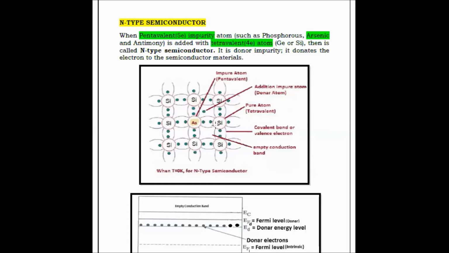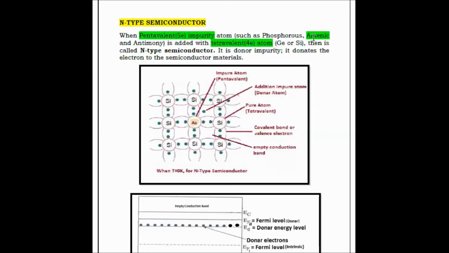So when the pure semiconducting material property changes to an impure semiconducting property, the semiconducting property will be more. Also, the conductivity value is very, very high. So when a pentavalent impurity atom such as arsenic, here I have highlighted the example arsenic, we have taken arsenic as an impurity. For arsenic, the outermost valence electrons are 5: 1, 2, 3, 4, 5.